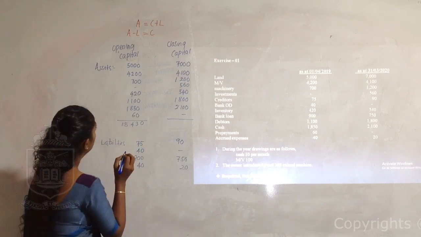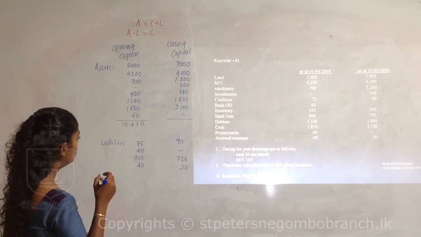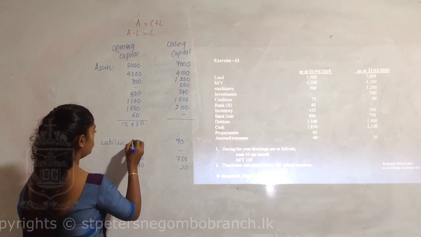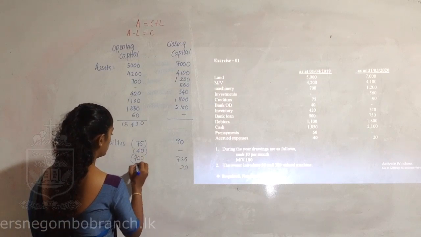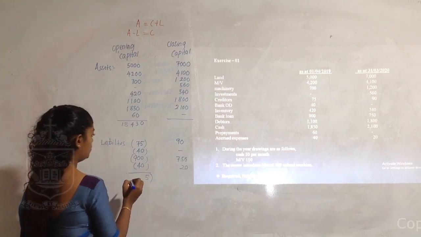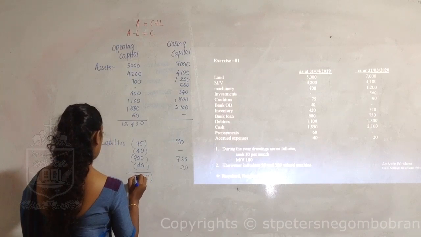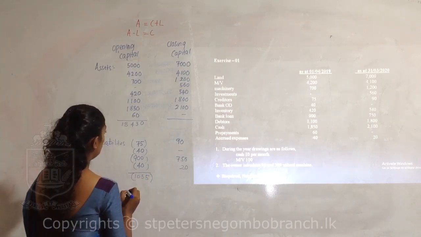Total of the assets at the beginning of the year is 13,430. We'll find the total of the liabilities. That is 1055.